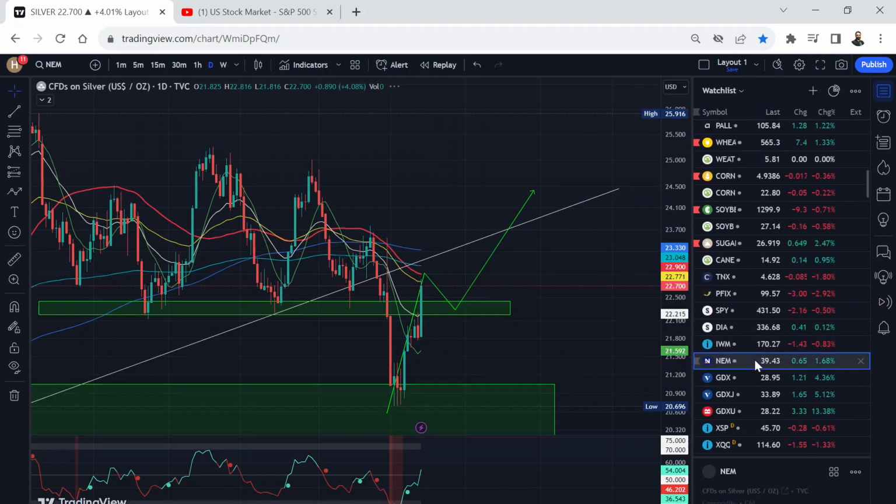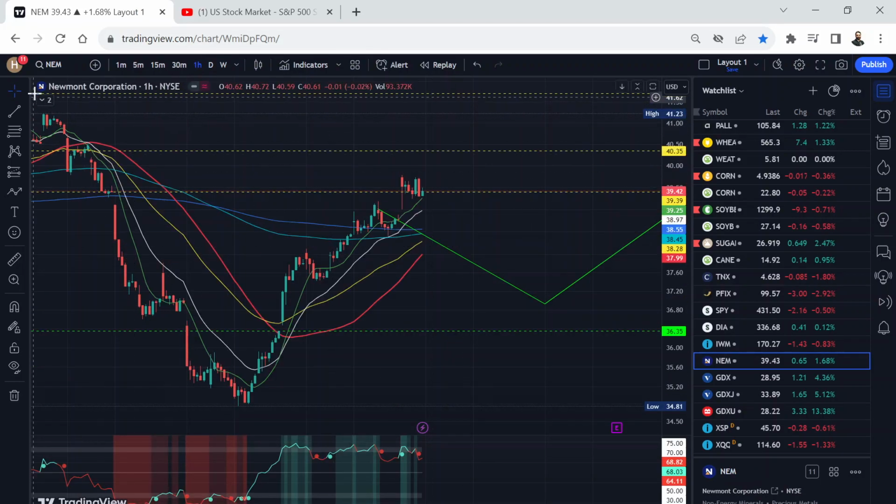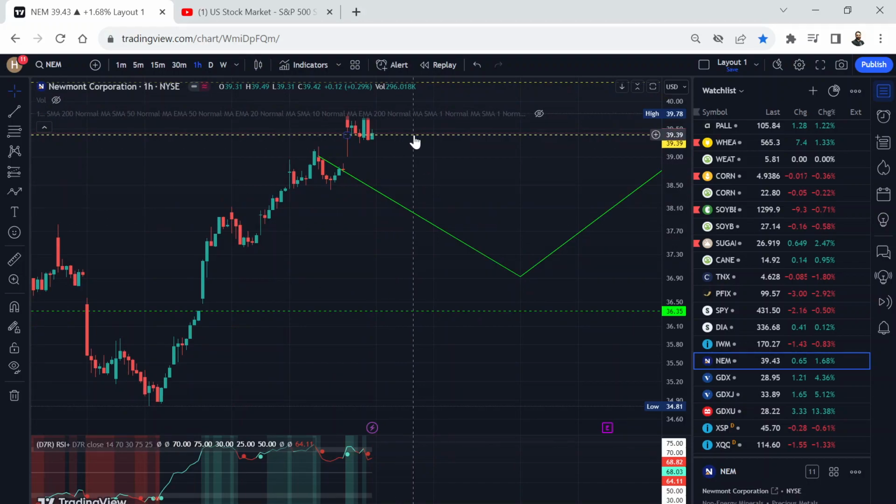Let's look at gold and gold miners. Newmont Mining, 1.68% higher. And you can see all these gaps to the top side. This gap is filled, but it left a gap to the bottom. So we're going to adjust that.